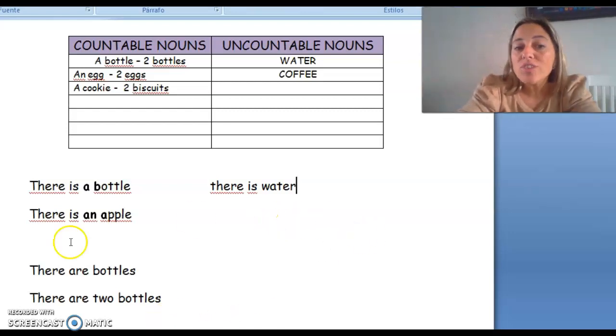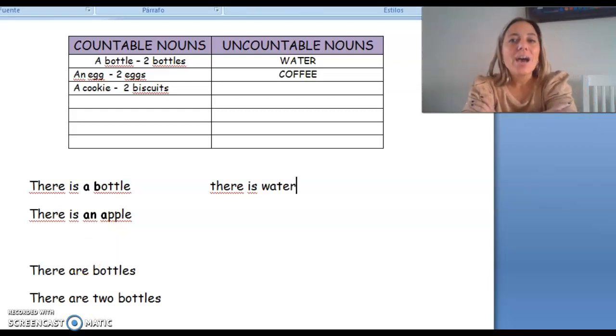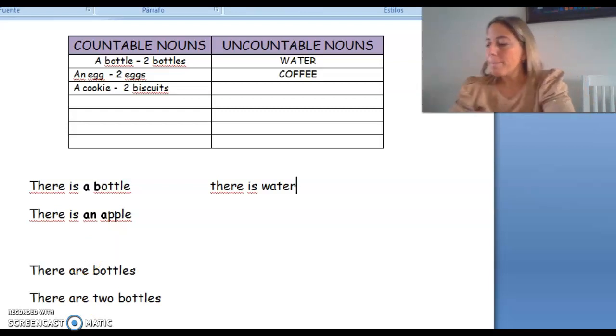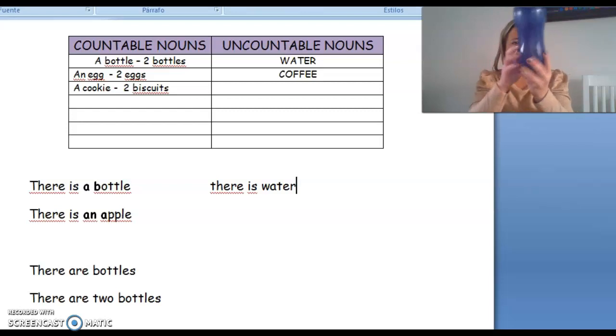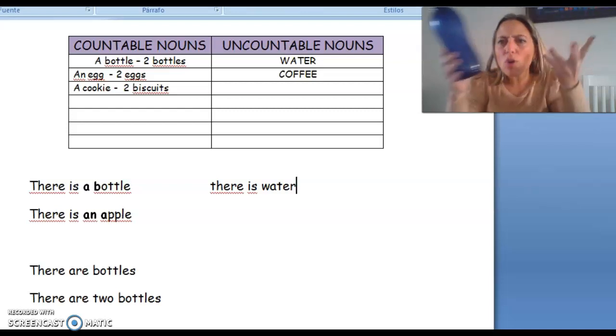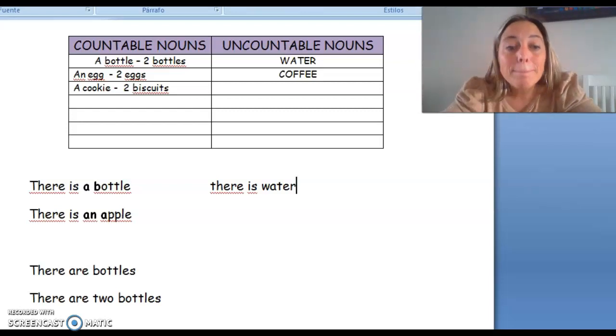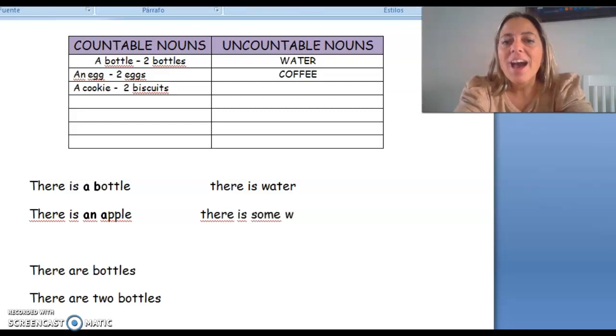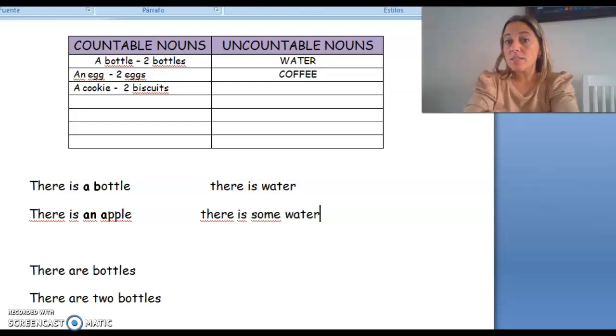And you cannot use there are. Now, how much water is? You cannot count 1, 2, 3. You don't know. So you can say some. You can say there is some water. Hay algo de agua. Yes? So there is some water.